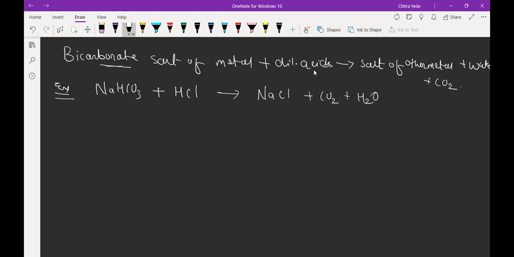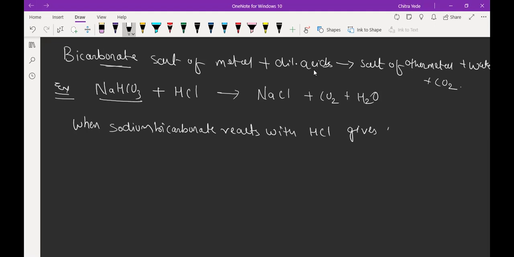So we have to write a description for the reaction. When sodium bicarbonate reacts with hydrochloric acid, HCl, it gives sodium chloride, then carbon dioxide and water. Okay, so this is the description for the reaction. This is the first reaction for bicarbonate.